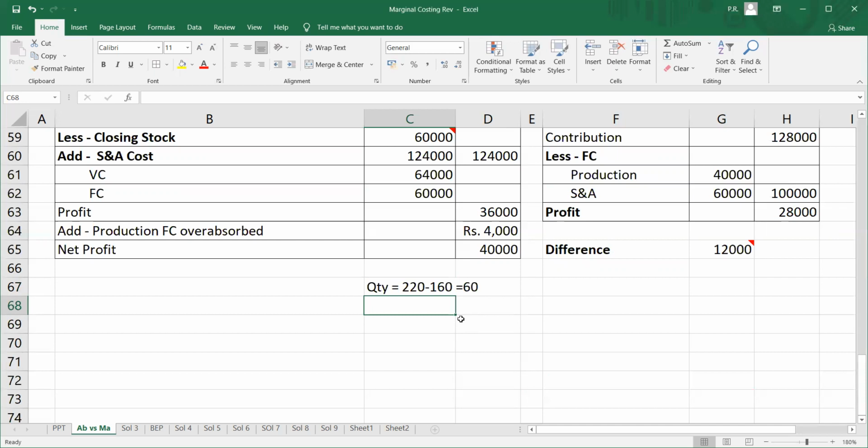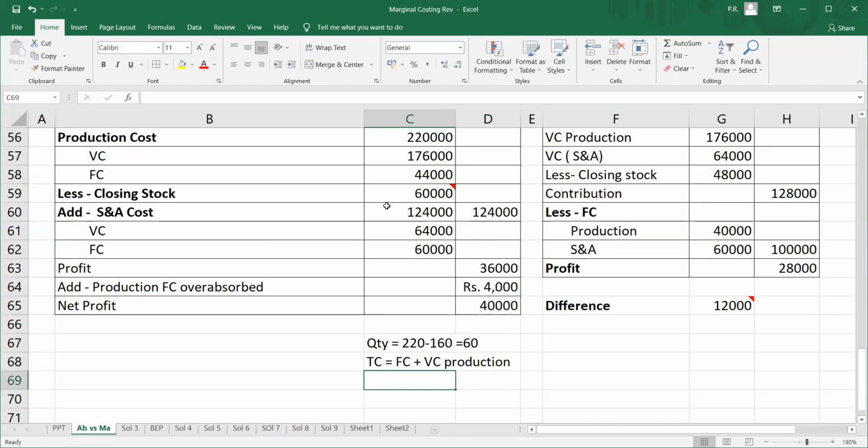And what is the price at which you are going to value the stock? It is the total cost, correct? Total cost is what? It is the fixed cost plus the variable cost, but only production. It is only production cost. So I am not going to add up the selling and admin cost over here. So we are going to value the closing stock over here.